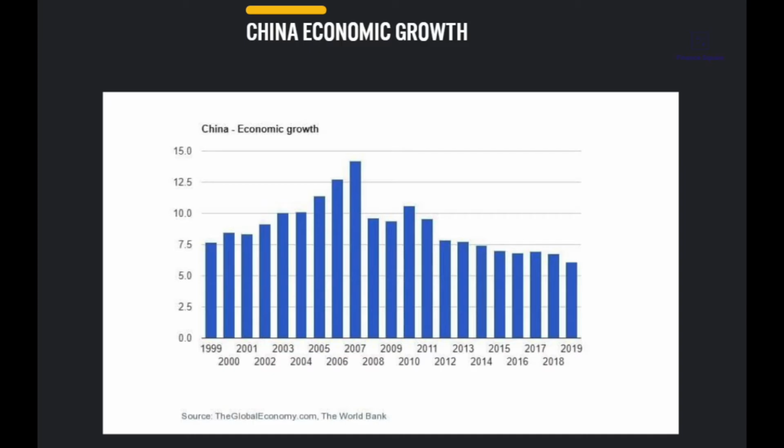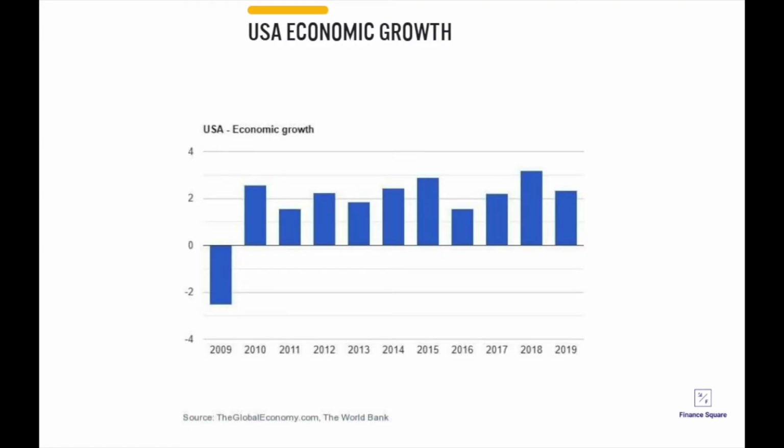Now, when looking at China for the past 10 years, from 1999 to 2019, we can see that overall the economic growth was always above 5.9%. If we do an average, for the past 10 years there's an average of 8.6. US economic growth.